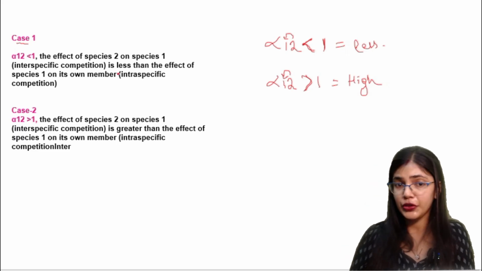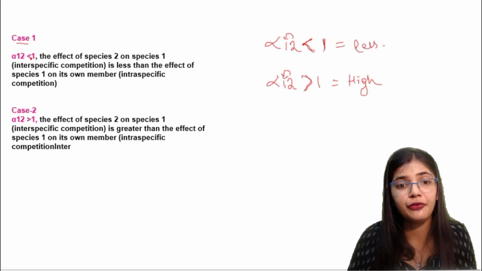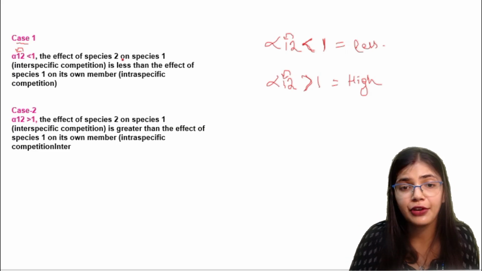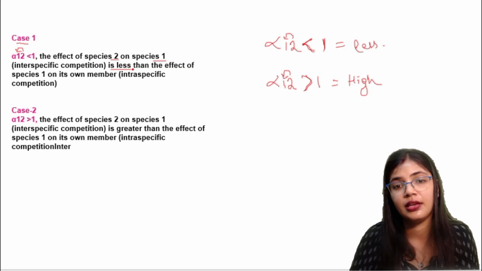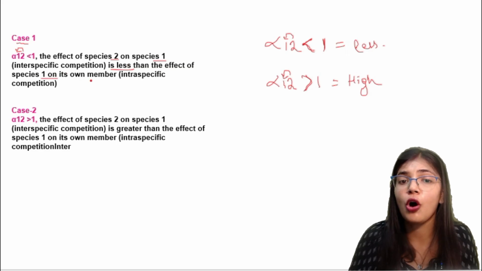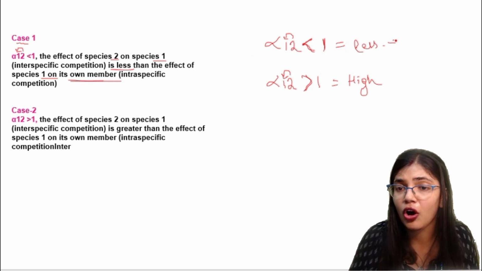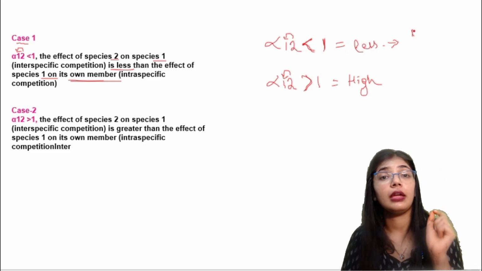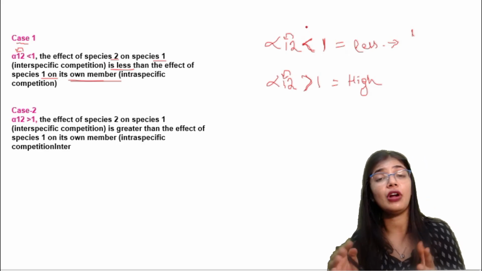Let us see what this statement is telling. Alpha 1-2 is less than 1 if species 2 shows an inhibitory effect on species 1 that is less than 1. That means the effect of species 2 on species 1 is less than the effect of species 1 on its own members. So in this case, what happens? The effect of species 1 is more on its own species.